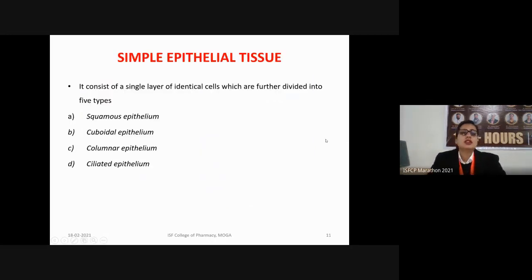So first we have the simple epithelial tissues. As I explained, these are the tissues which consist of a single layer of similar cells, which are further divided into types: squamous, cuboidal, columnar and ciliated.